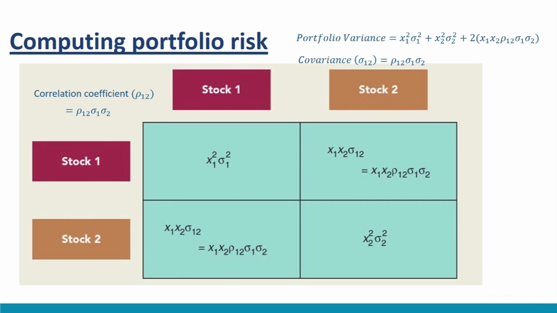Thus, the resulting expression for our two-stock portfolio can be computed as shown here. Portfolio variance equals x1 squared sigma 1 squared plus x2 squared sigma 2 squared plus 2 times x1 x2 ρ12 times sigma 1 times sigma 2. The portfolio standard deviation would be the square root of the portfolio variance.